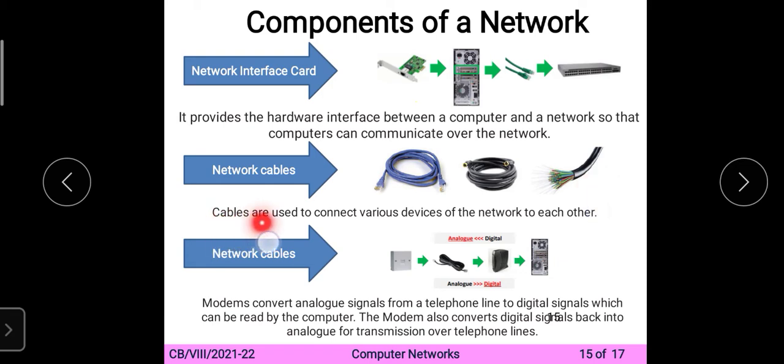These cables are used to connect the various devices of the network to each other. So I want to speak about them one by one. First is the twisted pair cable. What is the twisted pair cable? There are two types of twisted pair cable. One is the shielded and the second is the unshielded.